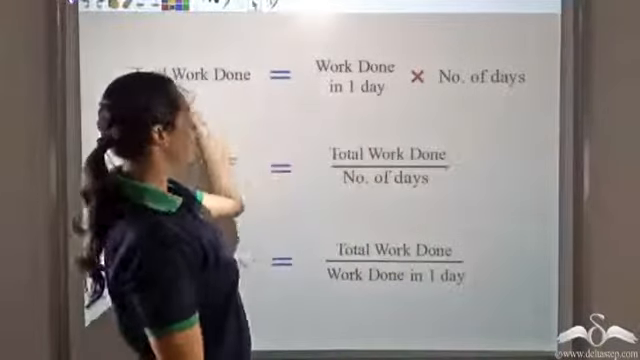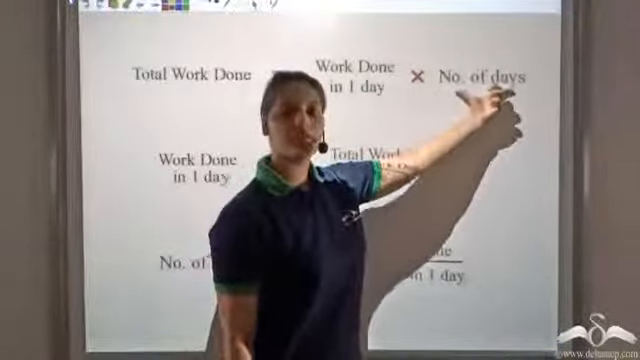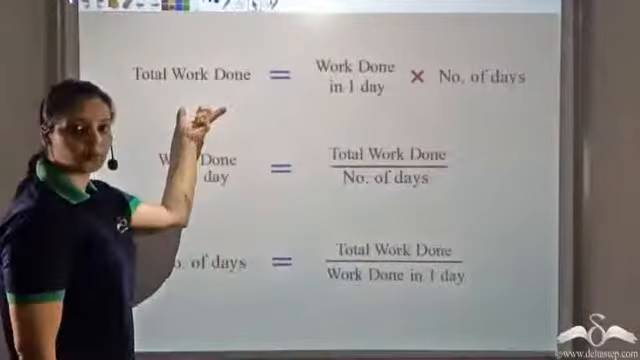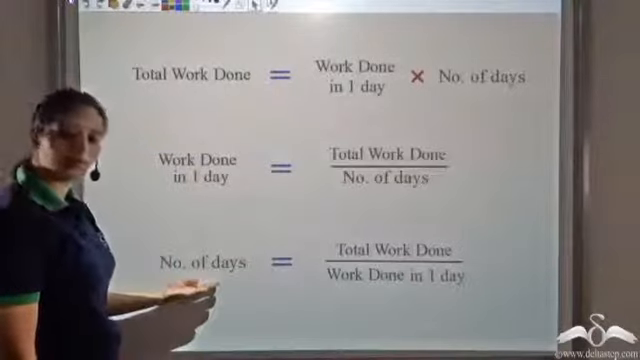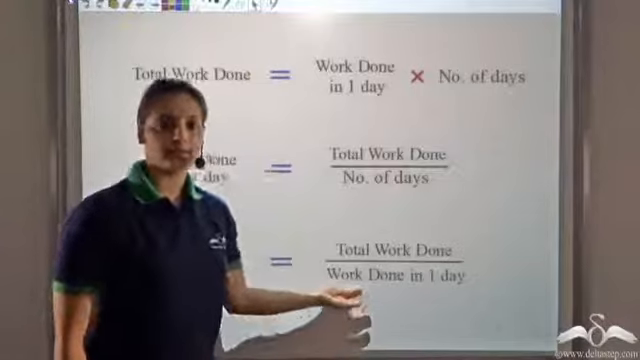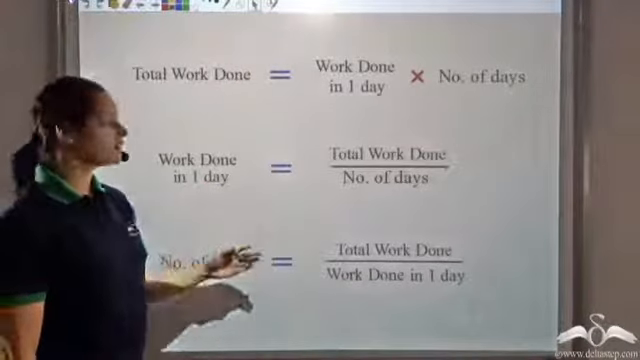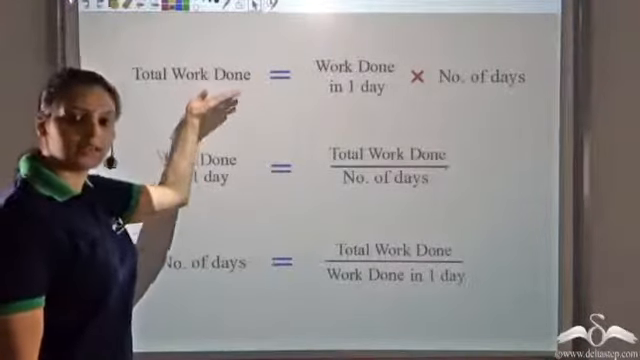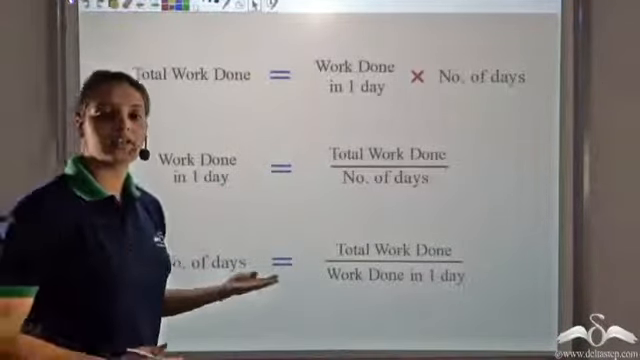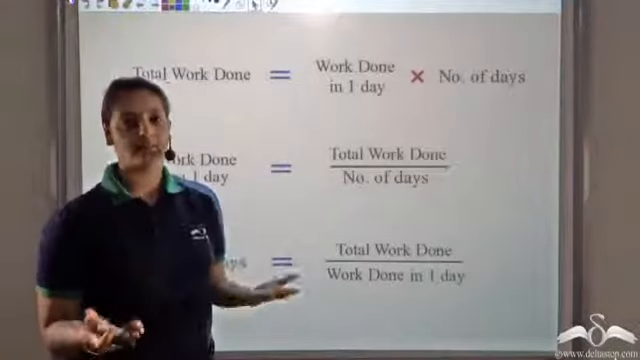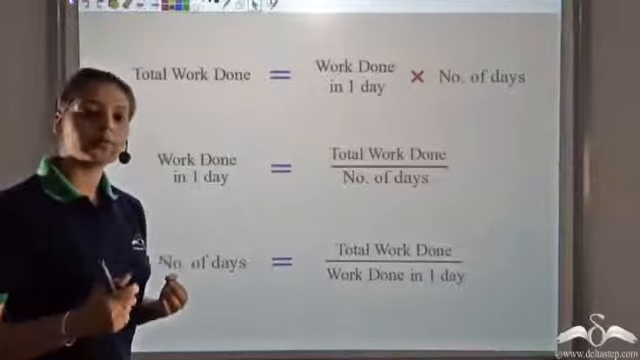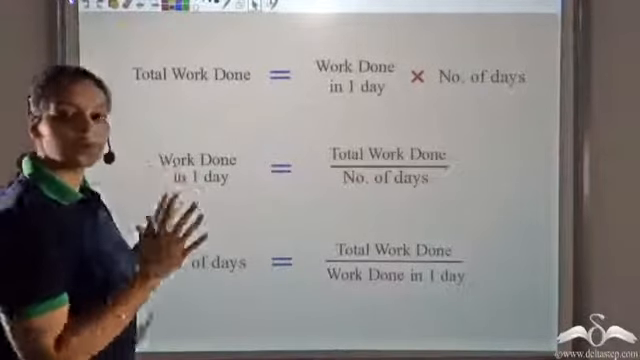Similarly, from the first formula, you can find number of days also. That would be total work done divided by work done in one day. So number of days is total work done divided by work done in one day. We've seen different problems wherein we had to calculate either the total work, or work done in one day, or number of days that will take to complete some amount of work. Now let us look at one problem that uses all these concepts.